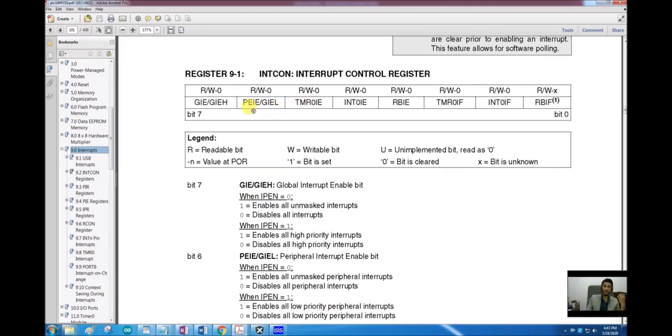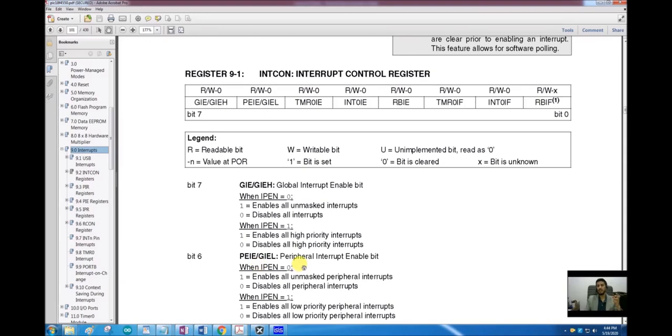The bit number 6 is PEIE, peripheral interrupt enable bit. So first, the highest level is the global interrupt enable. Then we have the peripheral interrupt enable, and this PEIE is the global interrupt enable for the peripherals specifically. So again, if we are using interrupt 0, for example, or reset, they are not peripherals. The external interrupts are not peripherals. The reset is not a peripheral. So we don't have to enable the PEIE.